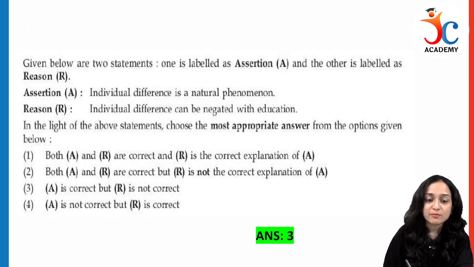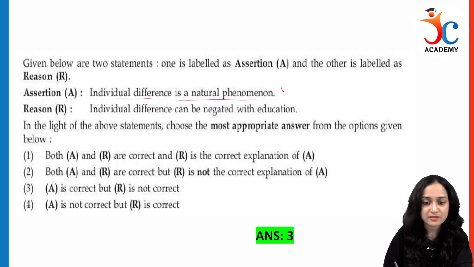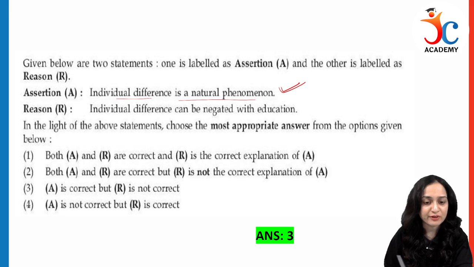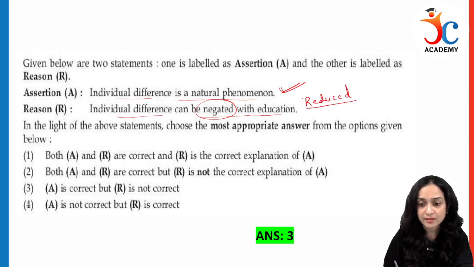Next question again from assertion and reason. Assertion says individual differences is a natural phenomena. Exactly. Every individual is unique, every individual is different. Individual difference can be negated with education. Negated means reduce. कैसा हो सकता है? क्या हम इंडिविजुअल डिफरेंस को एजुकेशन से खत्म कर सकते हैं? बिल्कुल नहीं. So A is correct and R is incorrect.